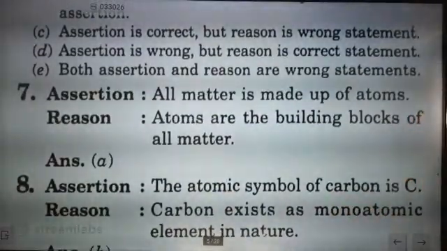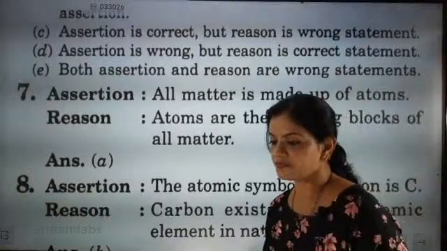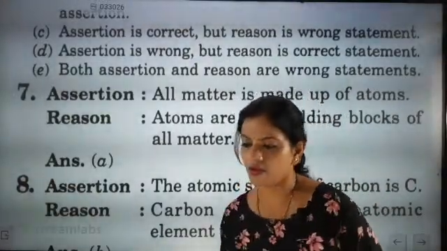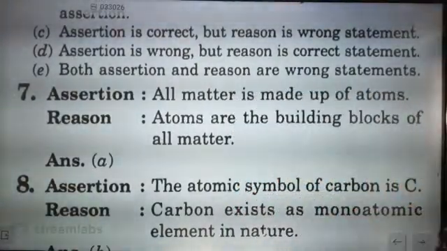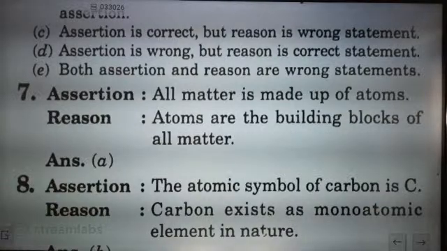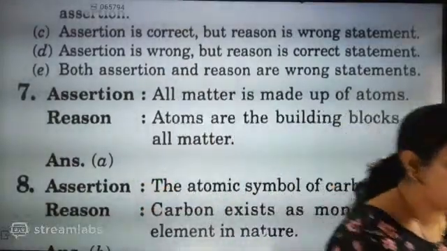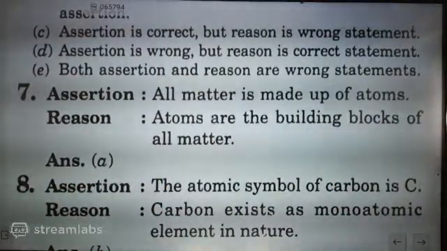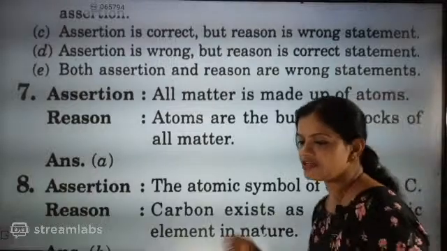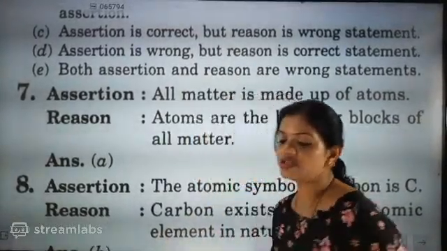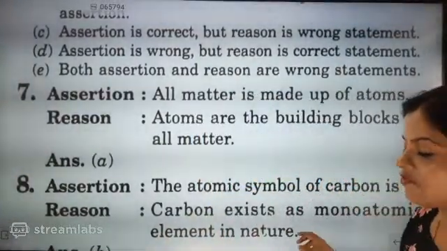The atomic symbol of carbon is C. Carbon exists as a monoatomic element in nature. In nature, in what form is carbon existing? Remember this part. Monoatomic form. It is exactly a true statement and it is explaining the assertion. So it is exactly existing in monoatomic form.